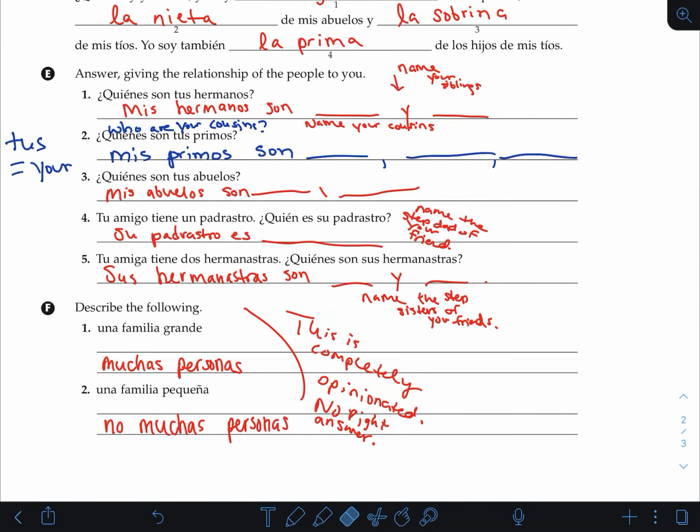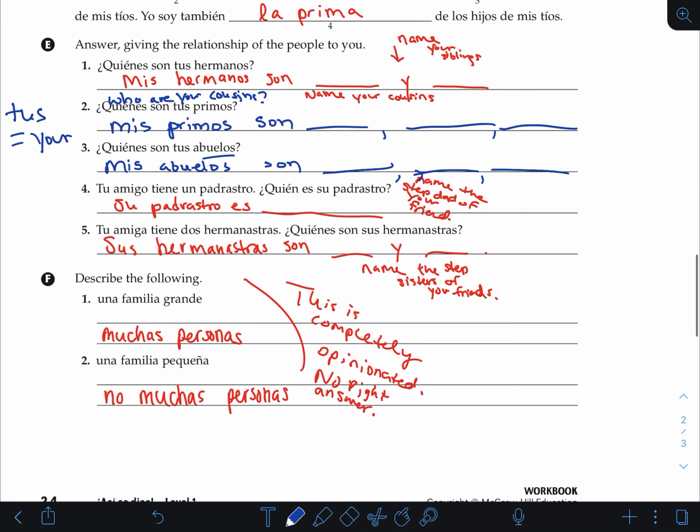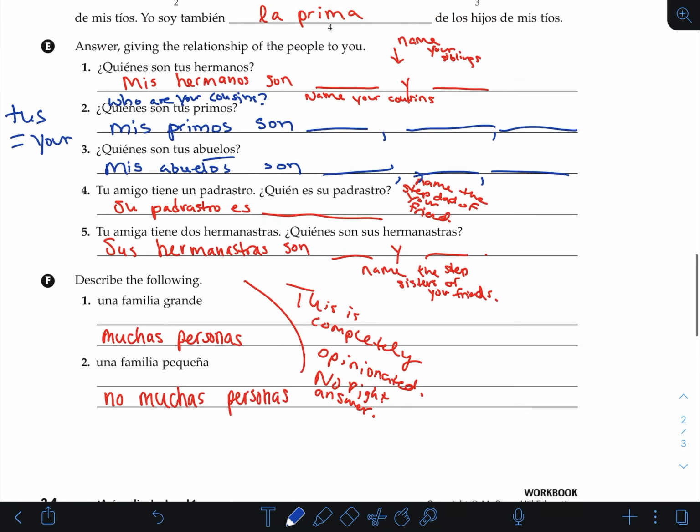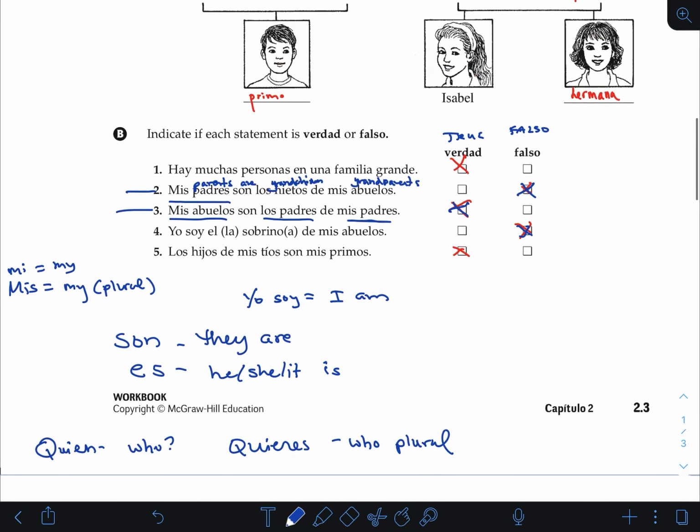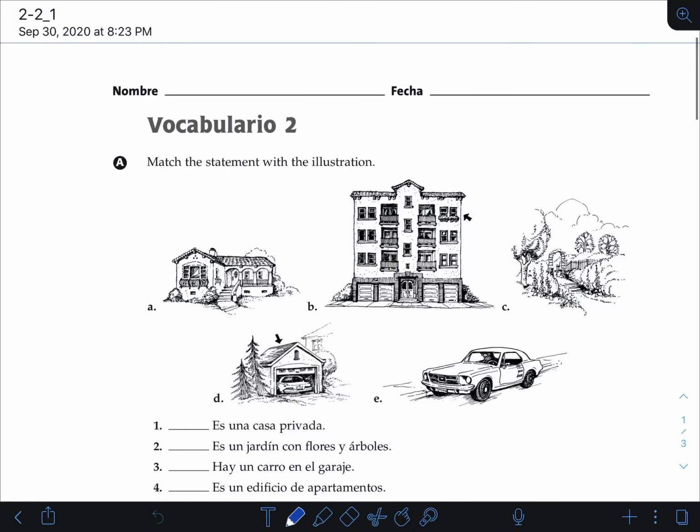Same thing here. ¿Quiénes son tus abuelos? So same thing. Mis abuelos, my grandparents, son, are, and then you list your grandparents. Alright, that's all we got for this worksheet. I'm going to sneeze. We're going to go to this worksheet.